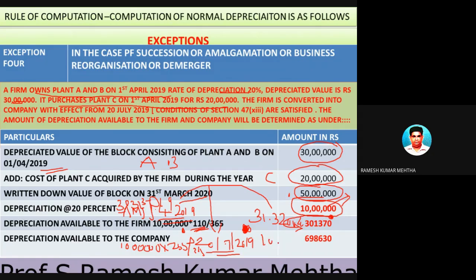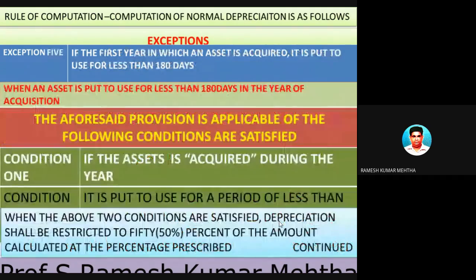So 10 lakhs into 110 by 365 days is the depreciation which can be claimed by firm A, and 10 lakhs into the remaining 255 days by 365 days, sorry, 6 lakhs 98,630 will be the depreciation amount which can be claimed by the company. So this is the way the depreciation can be claimed.